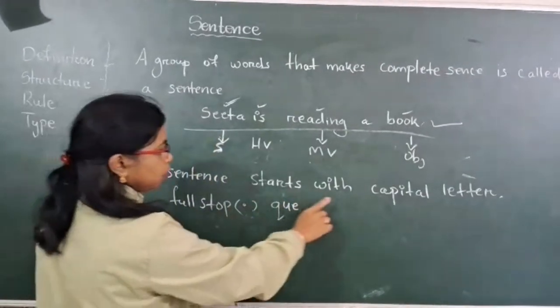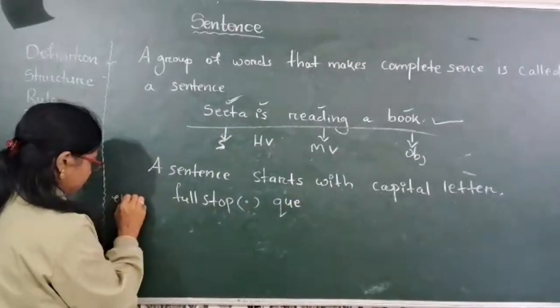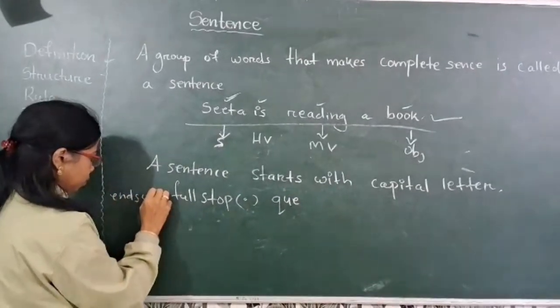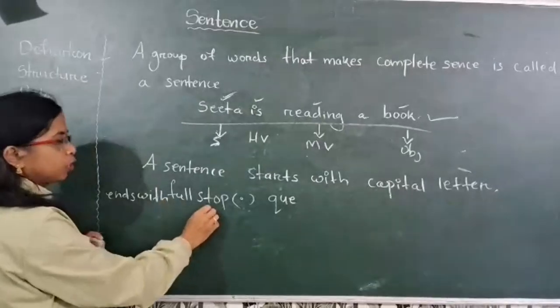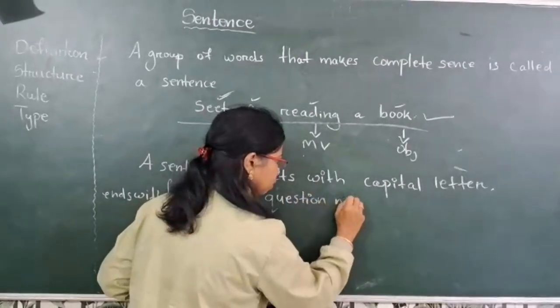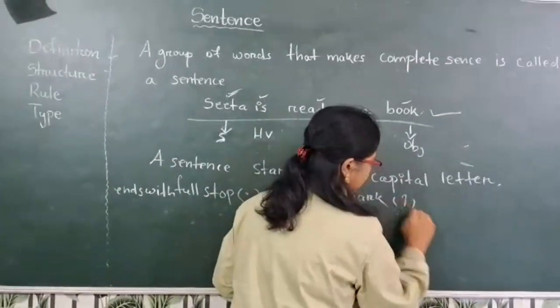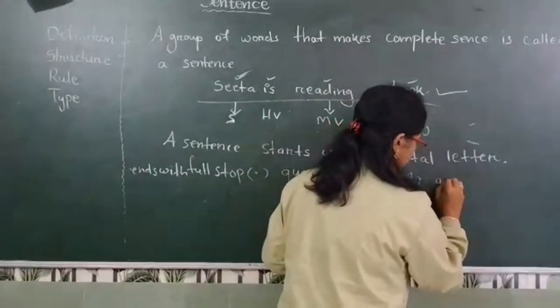The sentence starts with the capital letter and ends with a full stop, a question mark, and an exclamation mark.